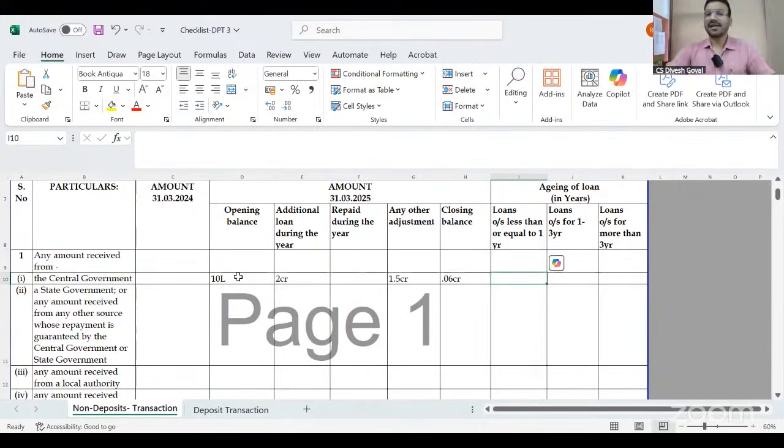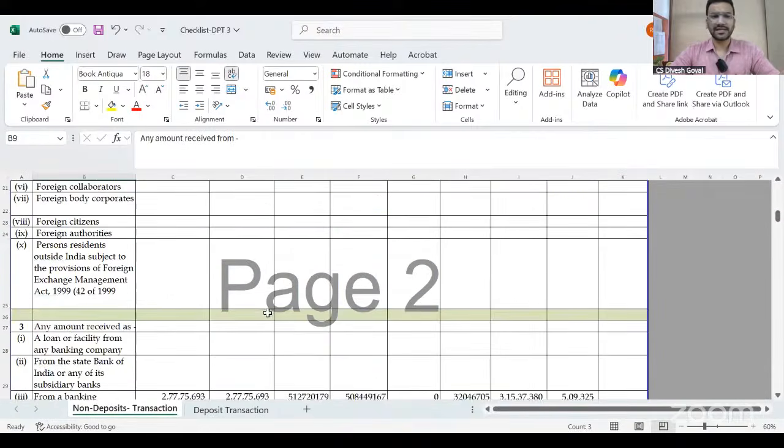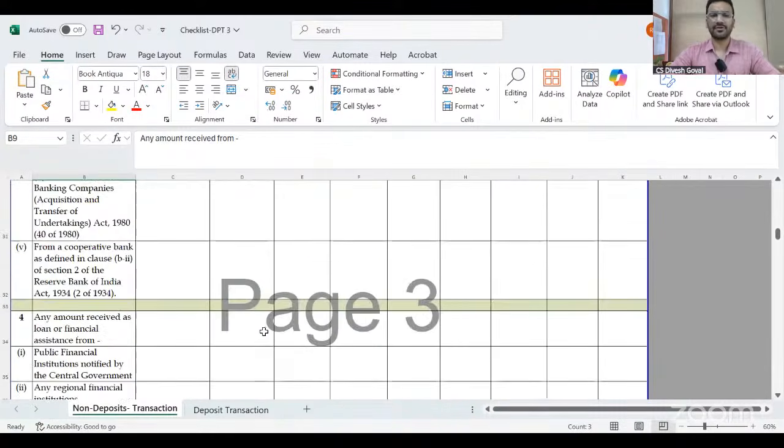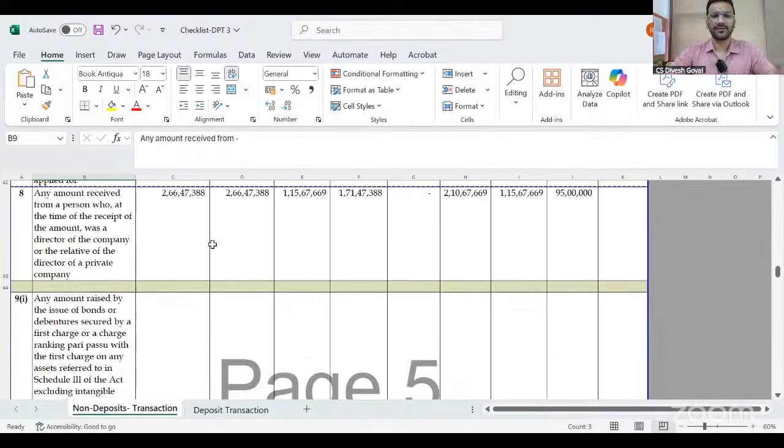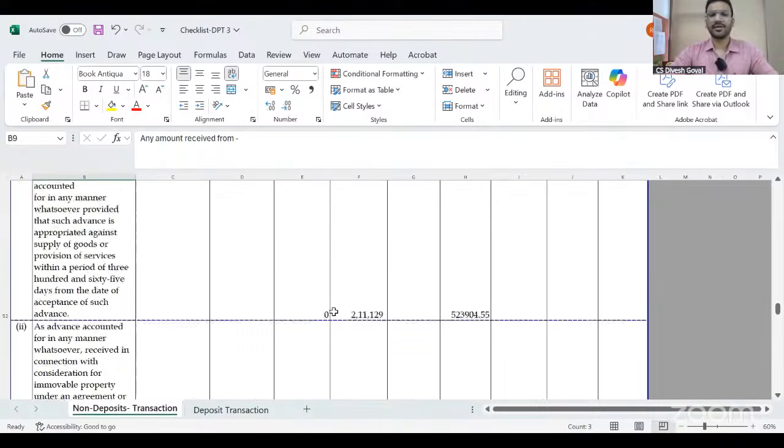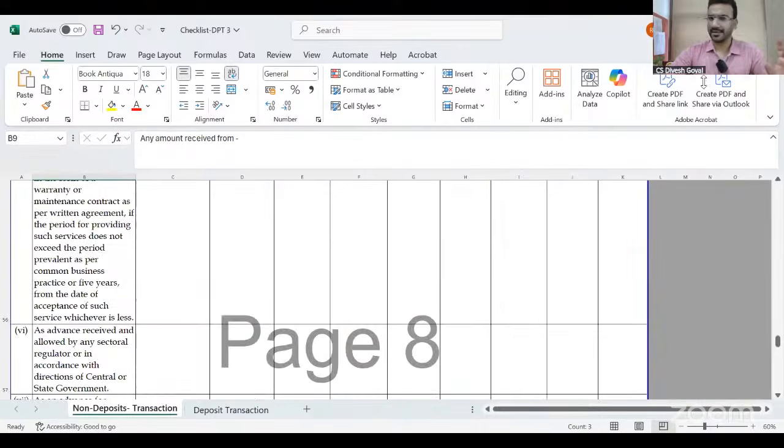And at last, for whatever purpose you are filling these amounts, you have to mention the agings also. Whether your loan or outstanding, whatever is there, is between 1 year to 3 years, or more than 3 years. This is a very important thing which you have to mention. I have prepared this checklist for my clients, which we share with them so that they can fill the amount and share it back with us, like you can see here. And on the basis of that, we file the DPT-3.